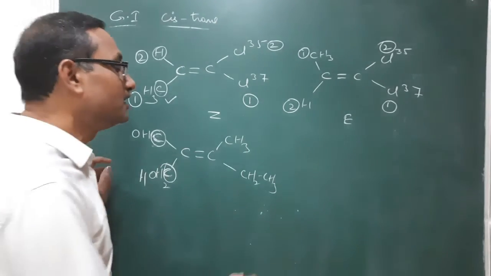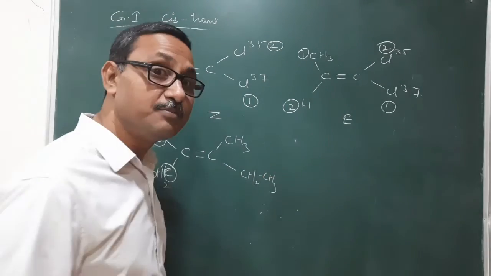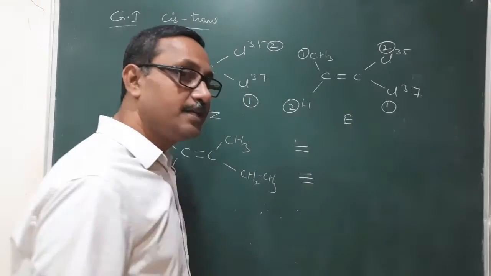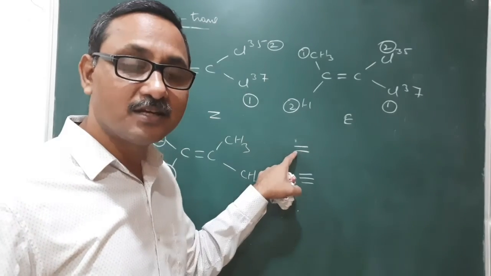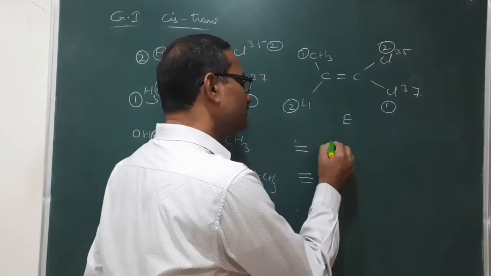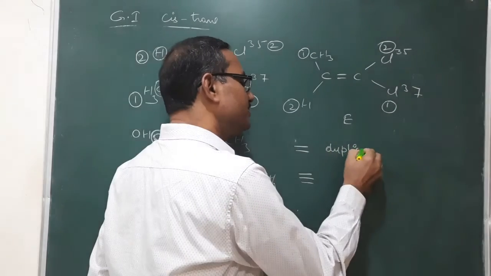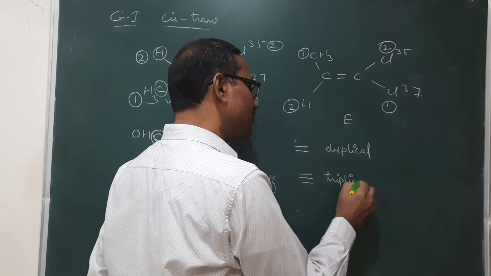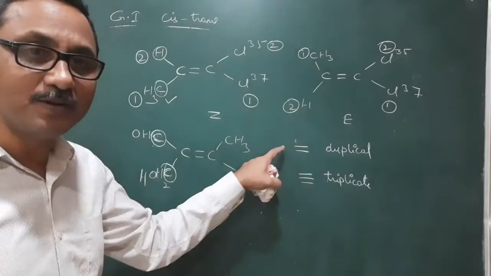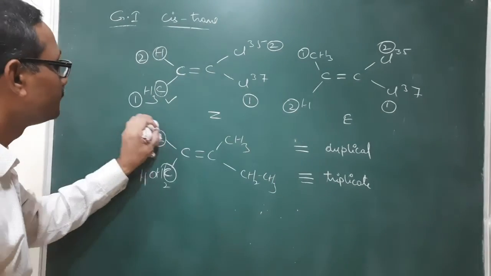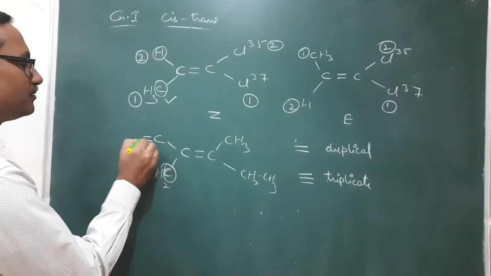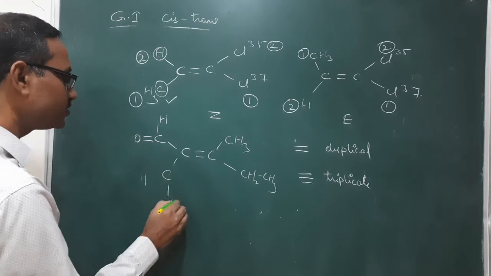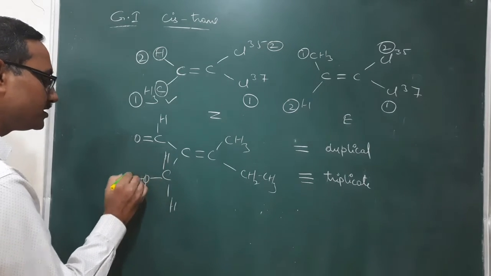And one more thing, multiple bonds are there. Multiple bond means a double bond as well as a triple bond. If a double bond is there, we will take a duplicate form of the atom. If a triple bond is there, we will take a triplicate form. What is the meaning of a duplicate and a triplicate? I will explain here. Taking this one, C double bond O, H is present, whereas in this one, CH2OH is there.